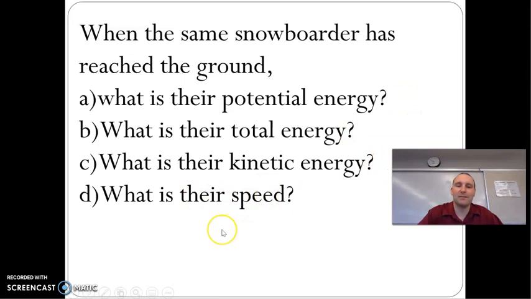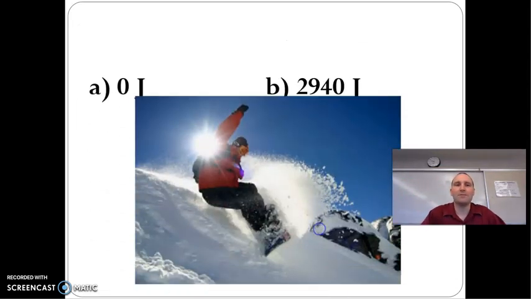That's 2940 minus 0, which gives you 2940. So now for the speed, you're going to do 2940 equals 1/2 times the mass times the speed squared. The mass is 20, and the speed is what you're looking for. So it's 2940 equals 1/2 times 20 times v squared. Solve for v. Take half of 20, do 2940 divided by that, and then square root your answer. And these are your answers.